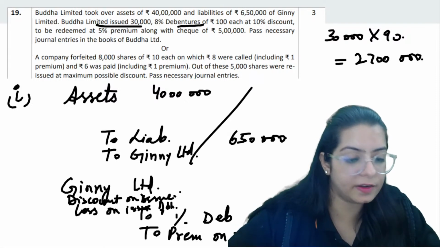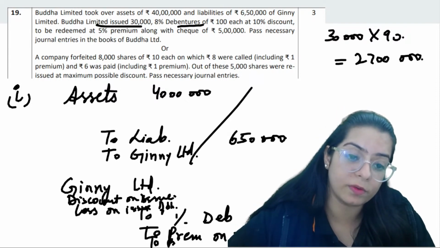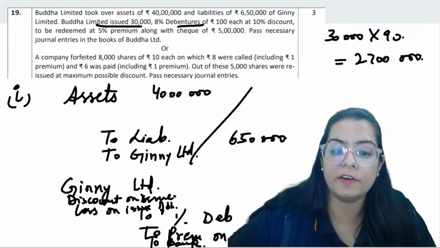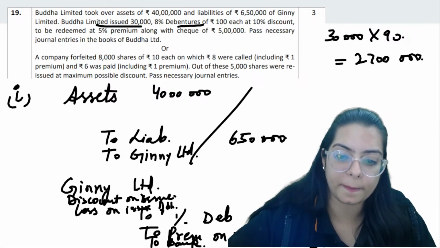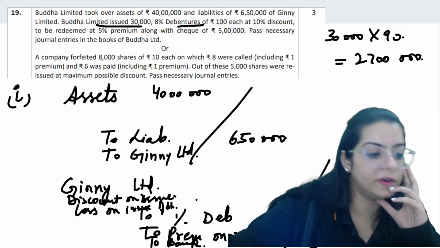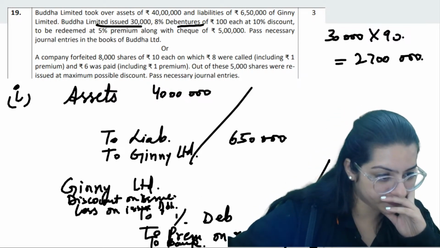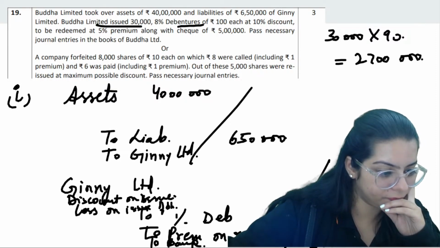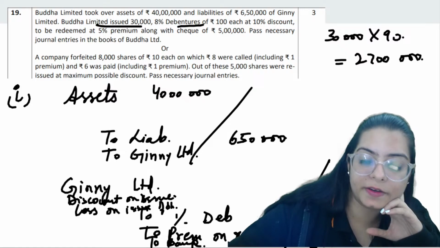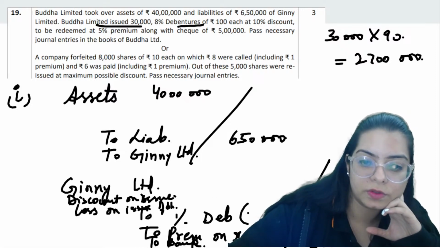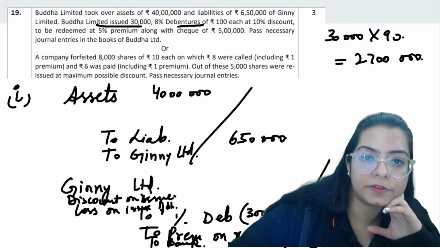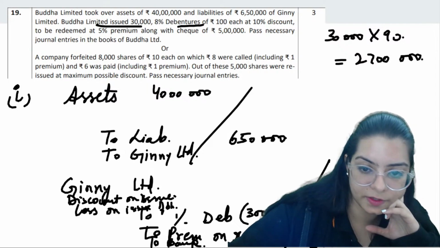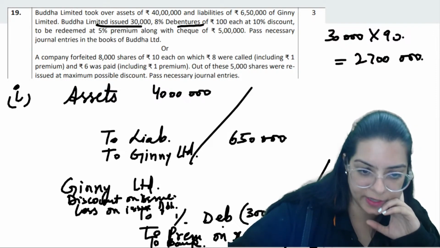Fine. And we have also paid something through bank, 5 lakh through the bank account. Then the total capital is 30 lakh, that is 30,000 shares into 100. That is the share capital.